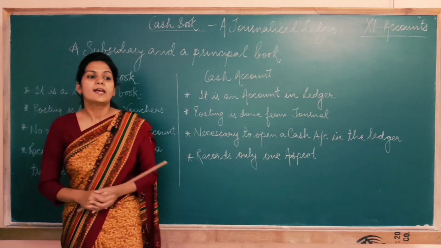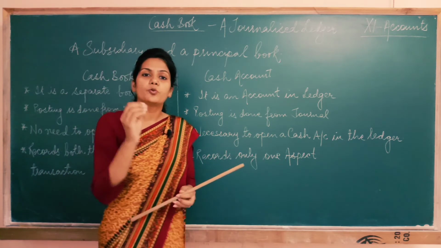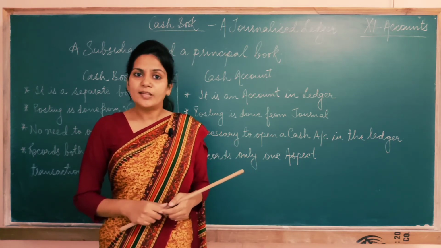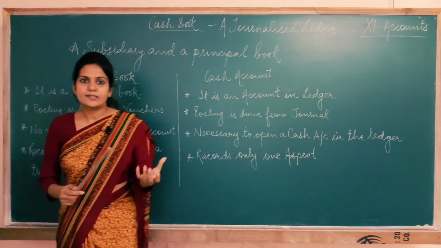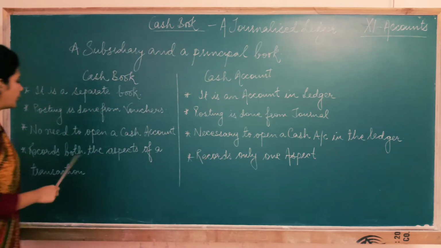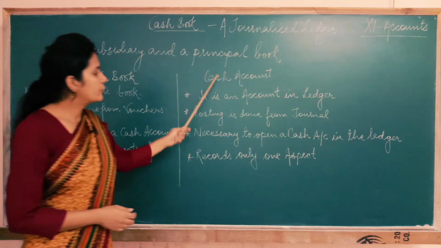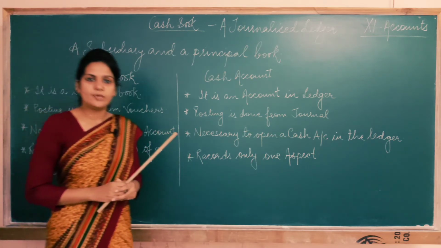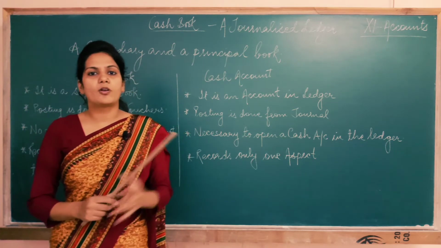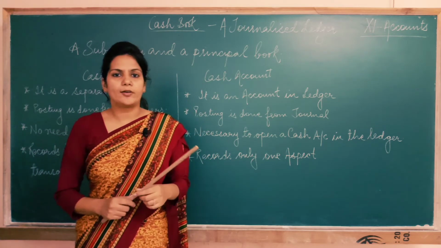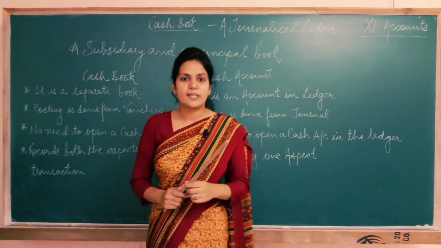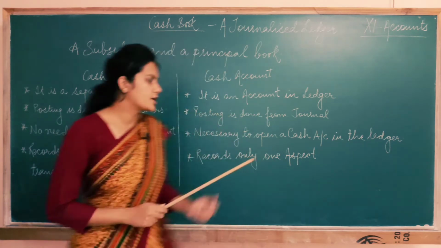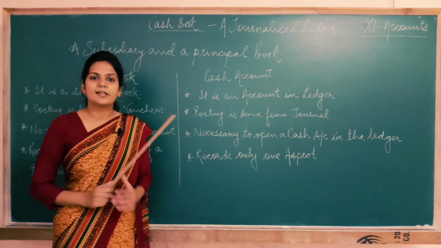Now one more thing is there: in a cash book, you don't only record the cash transactions, rather you record the banking transactions also. It means that in a cash book, you are recording both the aspects of a transaction. But in case of cash account, you are recording only one aspect. Recording both aspects in the cash book simply means that, apart from the cash column, there is one more column, which is the bank column, right? So we are recording the transactions related to cash as well as transactions related to bank. But in case of cash account, I am recording only those transactions which are related to cash.